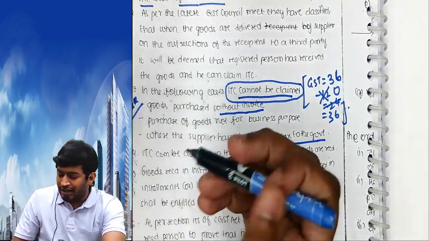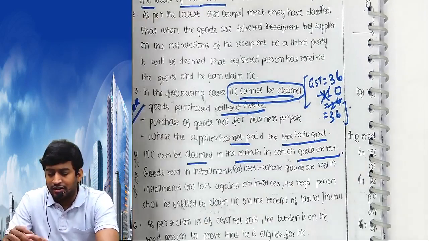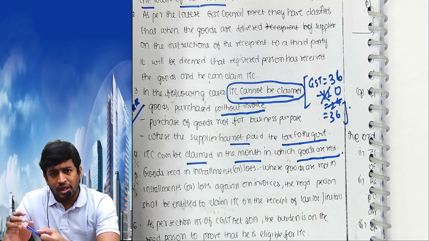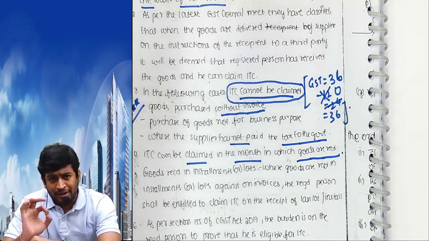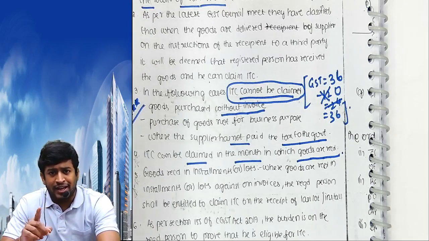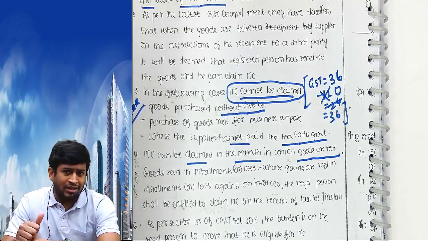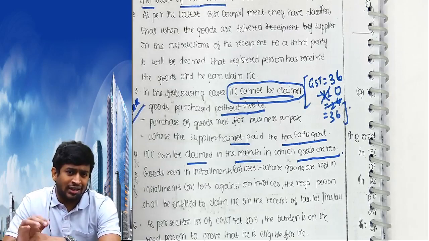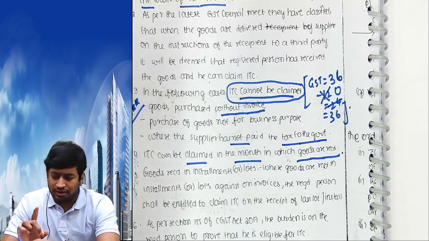Input tax credit can be claimed in the month in which goods are received. I ordered in the month of August. I got the bill in the month of October. I got the goods in the month of December. Government clarified, you will get the input tax in the month in which goods are received, not in the month in which you ordered the goods, not in the month in which you got the invoice, but in the month in which goods are received.